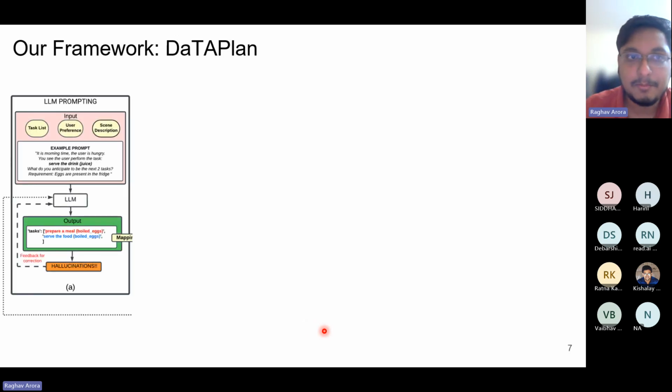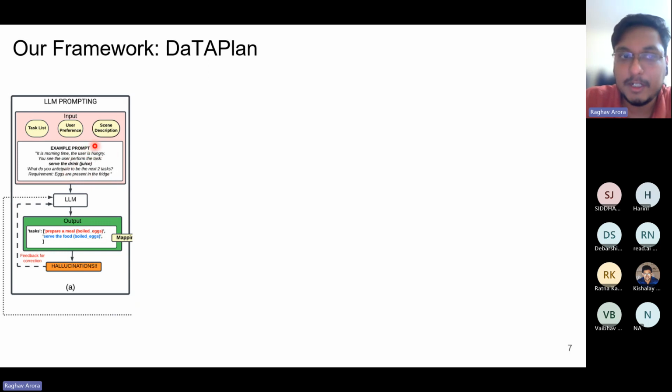Let us go through the individual steps of our framework one by one. First, we have an LLM prompting environment where we give an example. For instance, here, the total task list, which is the global set of tasks possible in our environment, is provided to the LLM to keep it grounded to our environment so that it does not hallucinate. Then some specific user preferences are also provided. And then the scene description of the current state of the environment is provided to the LLM. We provide this along with an in-context example of how we want the LLM to respond.